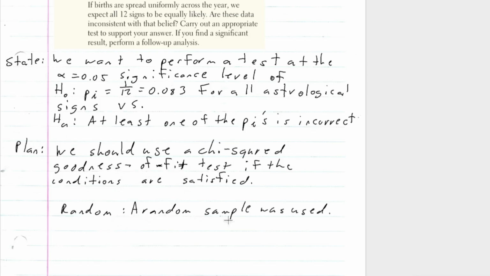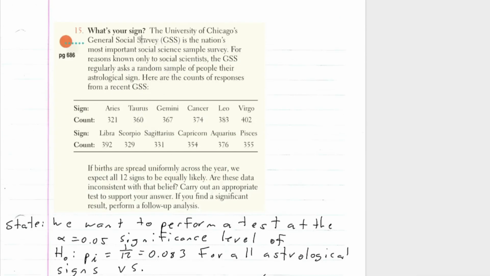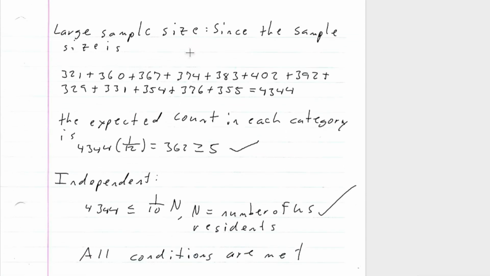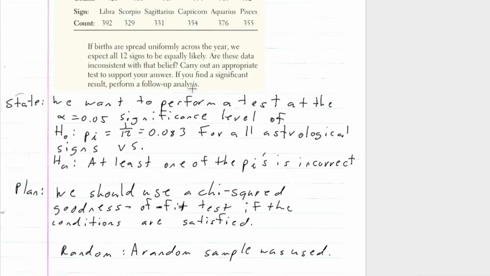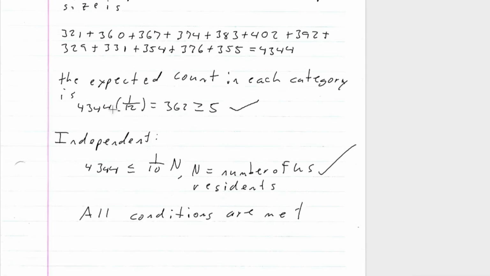So a random sample was used, the General Social Survey, right? Large sample size. These are the counts of all the ones we got from the survey, and the total turns out to be 4,344.